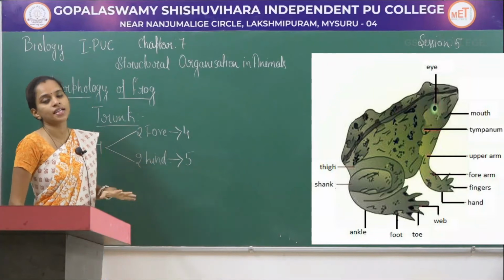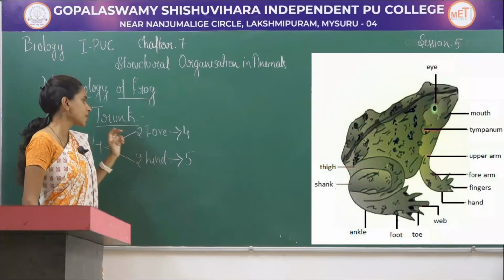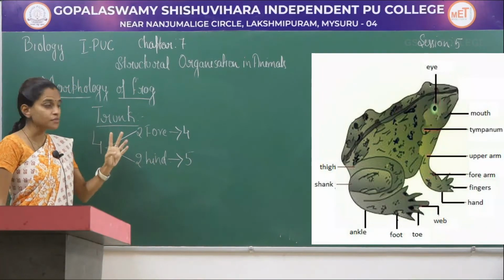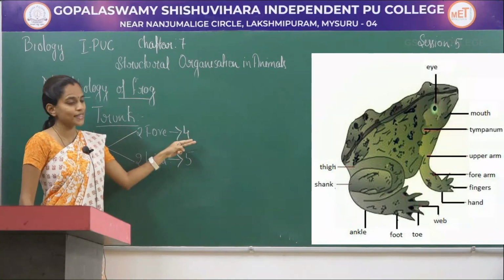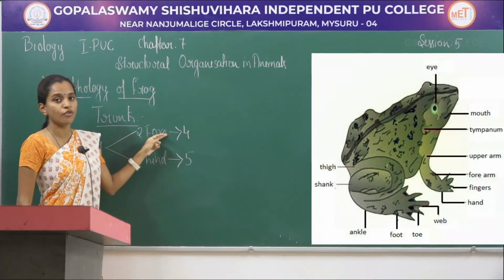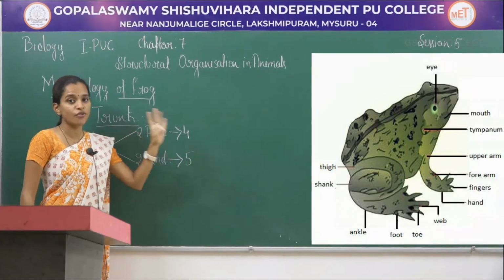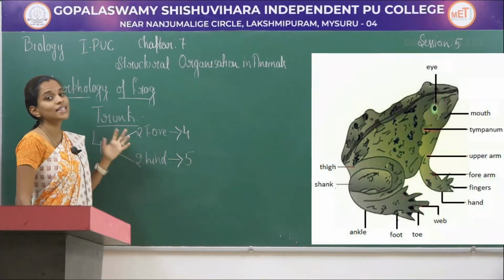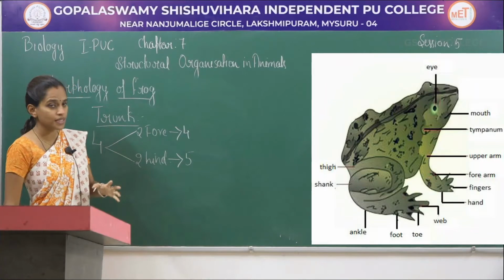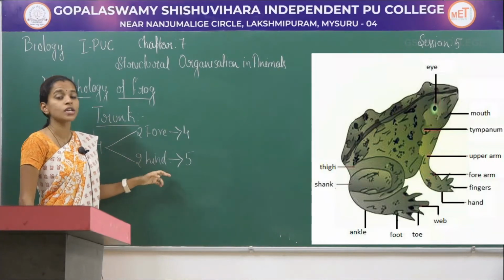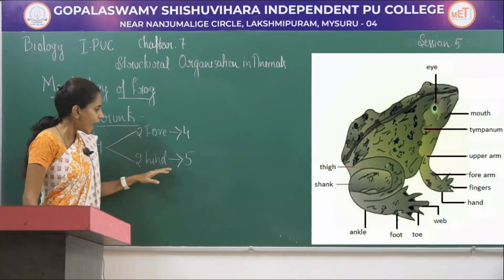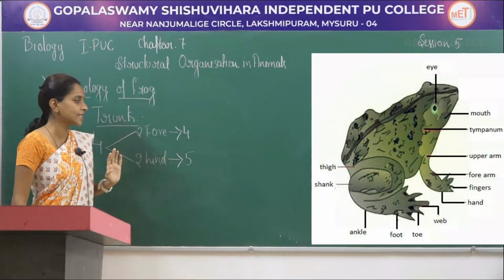So trunk has 4 limbs, out of which 2 are present in the front, called forelimbs, having 4 digits. In the back region, there are 2 hind limbs which are longer compared to the forelimb and have 5 digits.